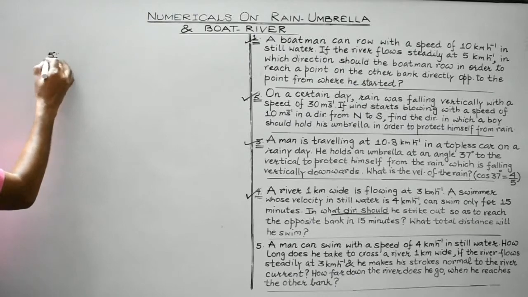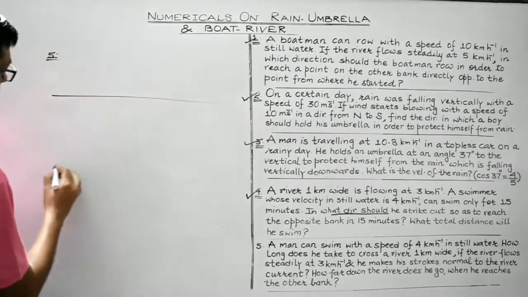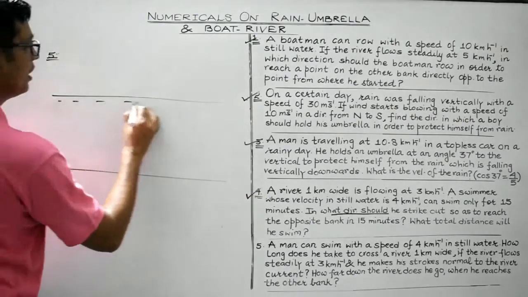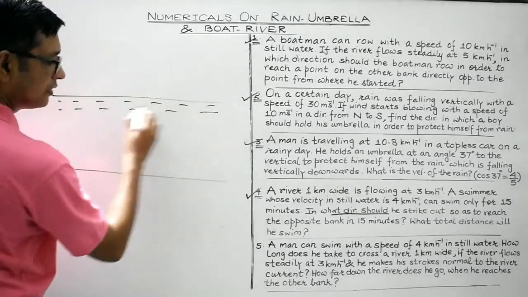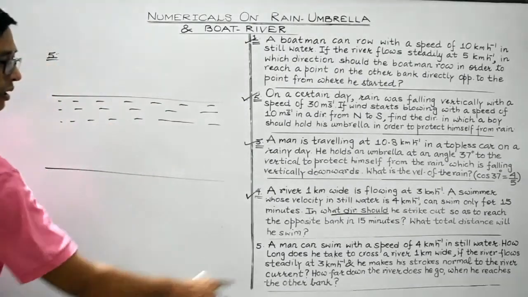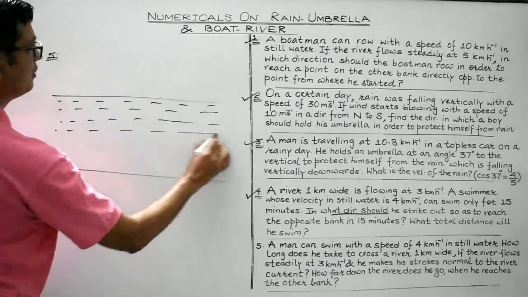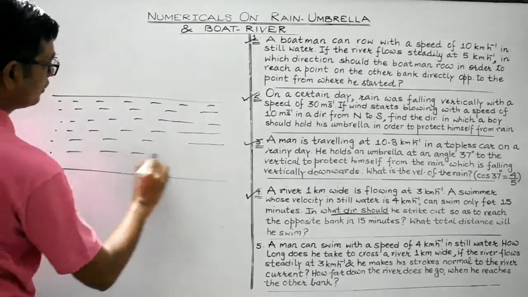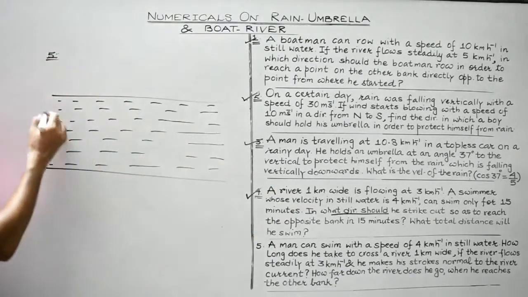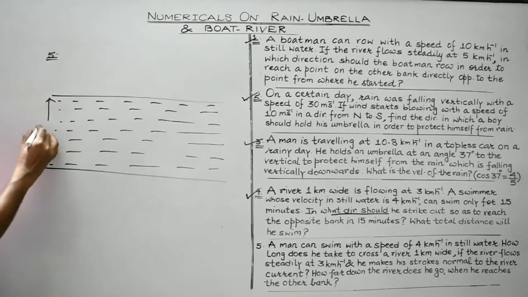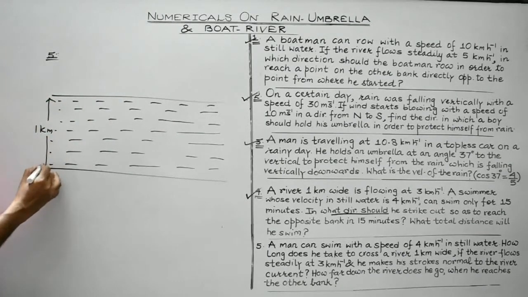Let's proceed. This is a river and its width is given to be 1 kilometer. The width of this river is given to be 1 kilometer, or 1000 meter, right?